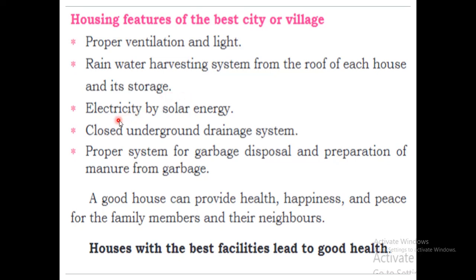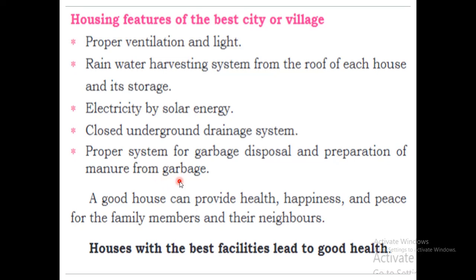Then electricity by solar energy. Production of electricity is very difficult, so nowadays they are producing electricity by using solar energy. Then there is a closed underground drainage system, and there should be a proper system for garbage disposal and preparation of manure from garbage.